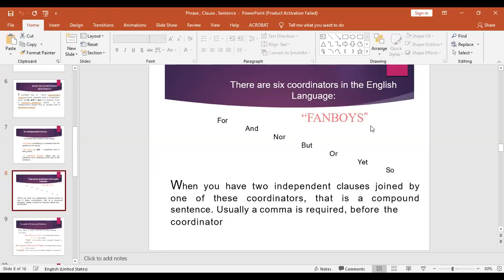All right, so it's very easy to remember what FANBOYS are, that each letter in FANBOYS denotes one of these words: for, and, nor, but, or, yet, so. So whenever you see two clauses joined by one of these FANBOYS words, you can clearly identify that this is a compound sentence. Okay, and you can see that the description is already written.